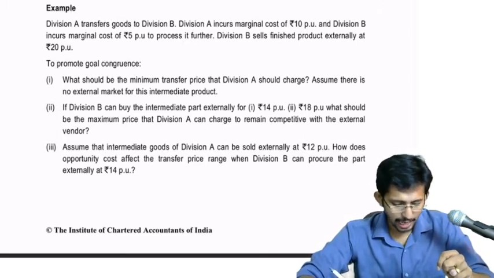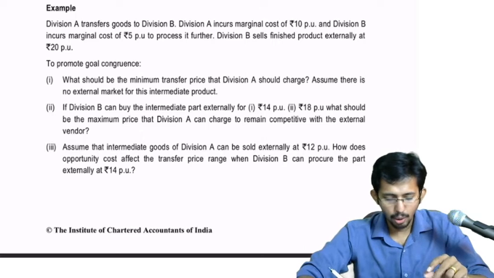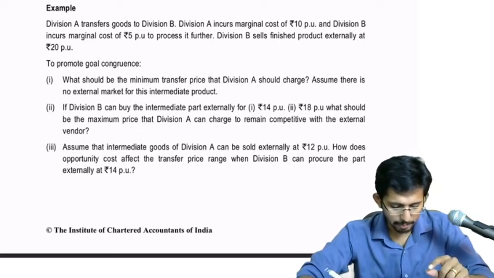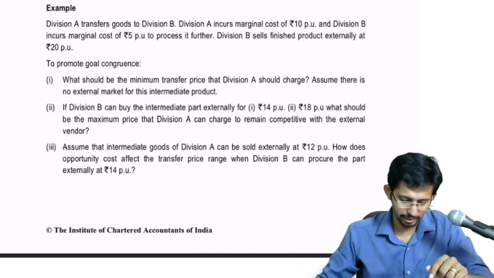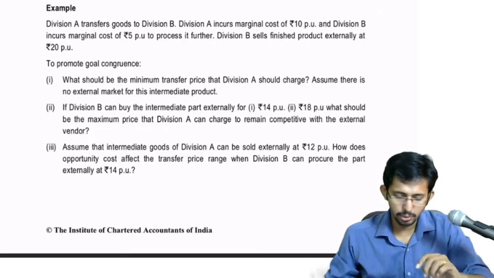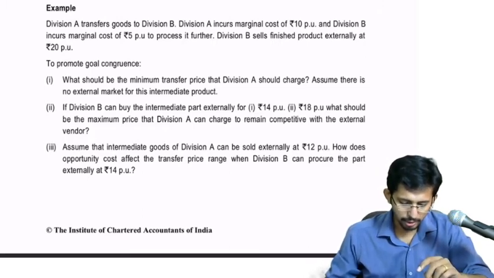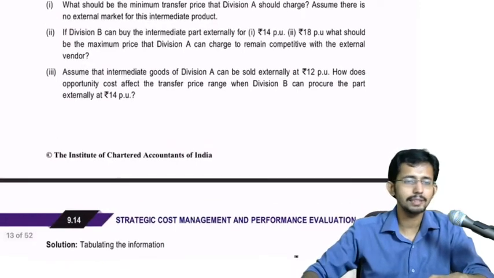If Division B can buy the intermediate part externally for rupees 14 per unit or rupees 18 per unit, what should be the maximum transfer price that Division A can charge to remain competitive with the external vendor? Assume that intermediate goods of Division A can be sold externally at rupees 12 per unit. How does opportunity cost affect the transfer price range when Division B can procure the part externally at 14 per unit?